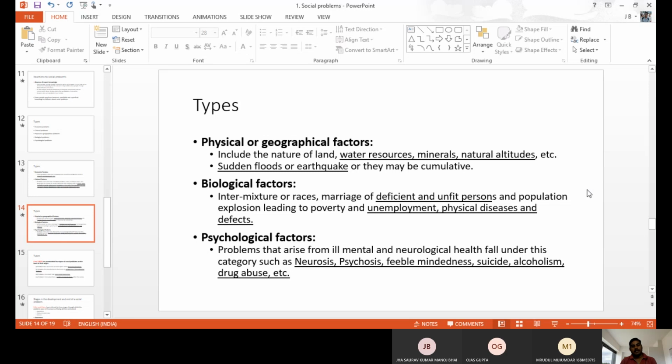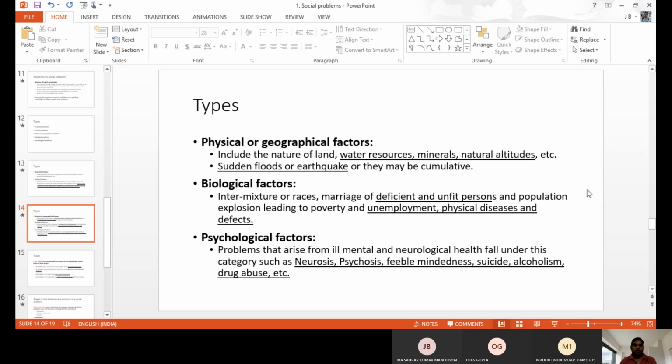Unemployment, physical diseases, and overpopulation, and sometimes some animals or other things, because of overproduction, created an issue. Recently in our India, the border areas like Rajasthan and Punjab faced an issue. Some pests affected agricultural crops because of overproduction of the particular pest. So that is biological factors, biological related social problems.